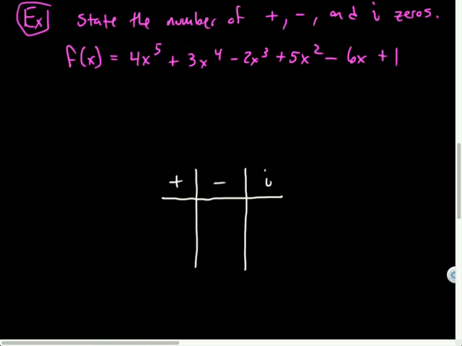Well, he said I can find the number of positive ones by counting the sign changes in my function. So let's do that. So here we go. No sign change. It went from positive to positive. Ready? Oh, there's one sign change. It went from positive to negative. Now it went from negative to positive. That's a total of 2 sign changes.